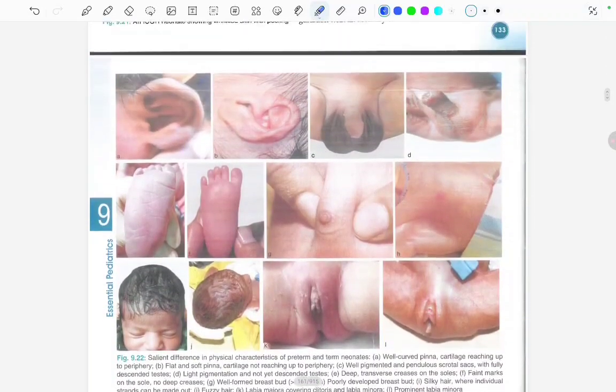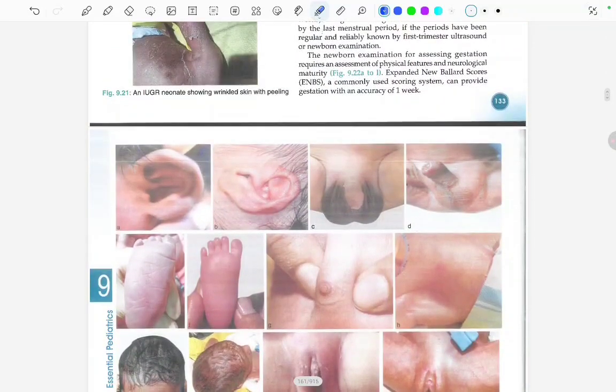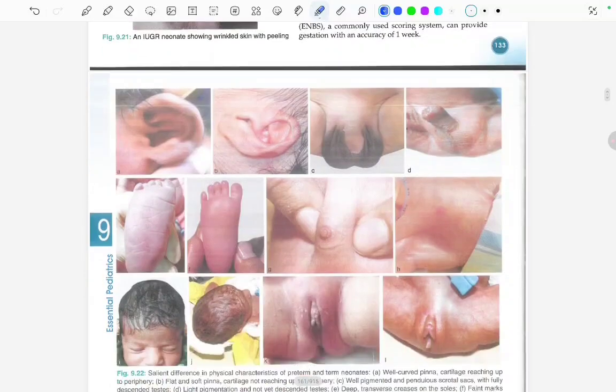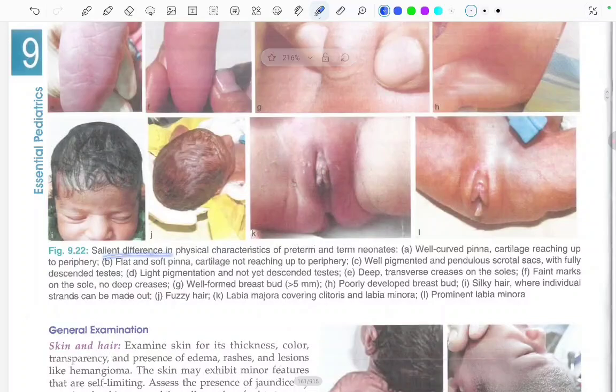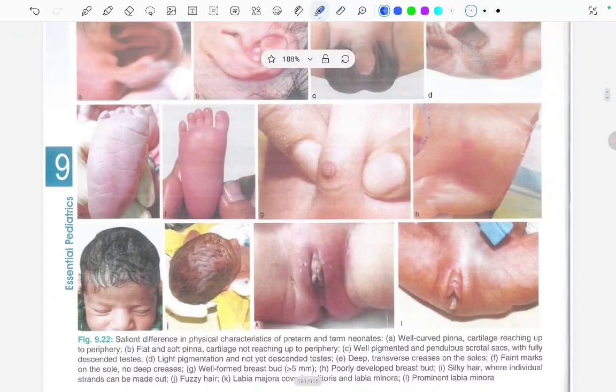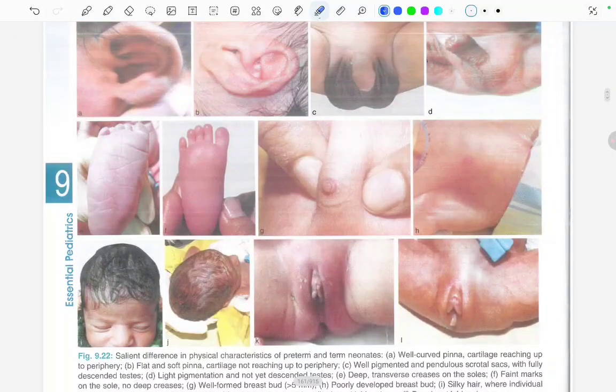This is the expanded New Ballard score, the assessment of physical features and the neurological. Let's see in this image the salient difference in the physical characteristics of the preterm and the term neonate. In the first one, A1, we can see a well curved pinna cartilage reaching up to the periphery. And in the B1 we can see flat and soft pinna, cartilage is not reaching up to the periphery. See, here the cartilage is not present, but here the cartilage is present up to the periphery.